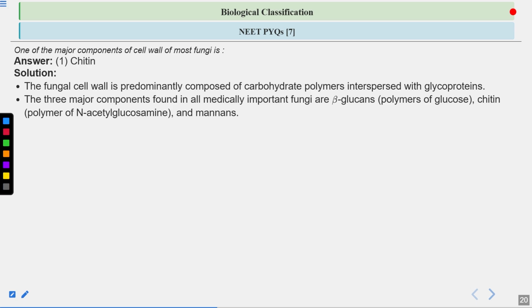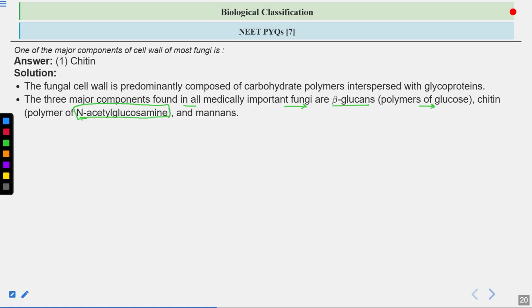Now, there are 3 major components found in all fungi. First is beta glucans, which are a polymer of glucose. Then there is chitin, which is a polymer of N-acetyl glucosamine. So remember this, they can ask you this in the exam as well. You should remember chitin is what? It is a polymer of N-acetyl glucosamine.